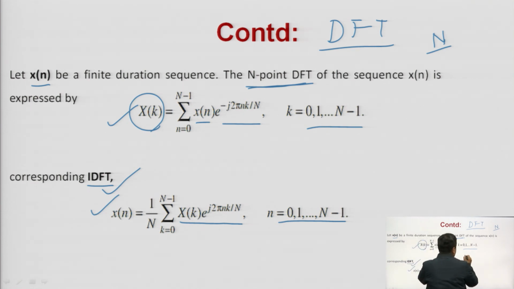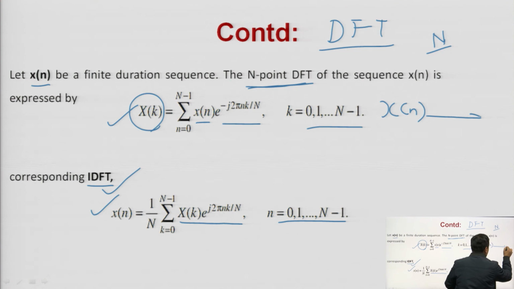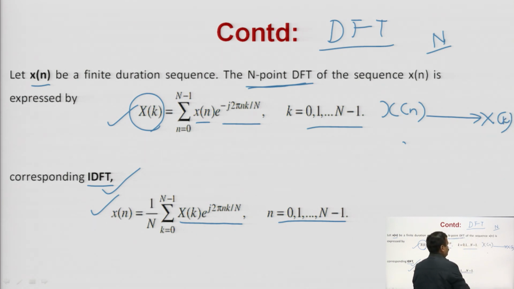So, what I am saying is that x of n is any discrete time signal, and you can take its Fourier transform, because x of n is a finite length discrete time sequence, and if you take the Fourier transform of this, then you will get X of k. This is again a finite length discrete sequence.